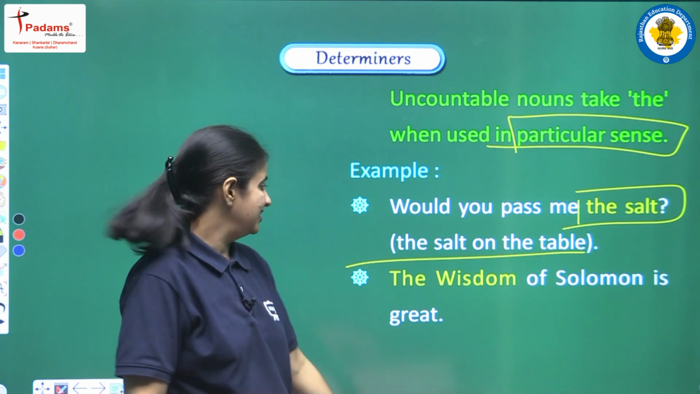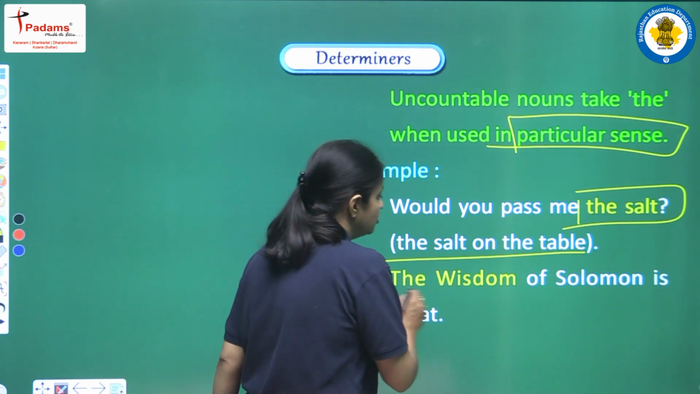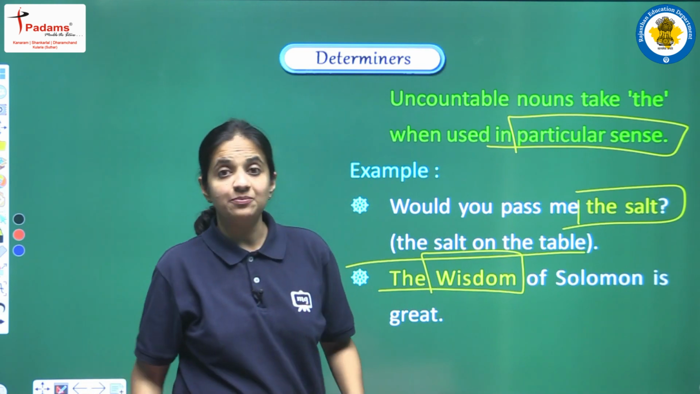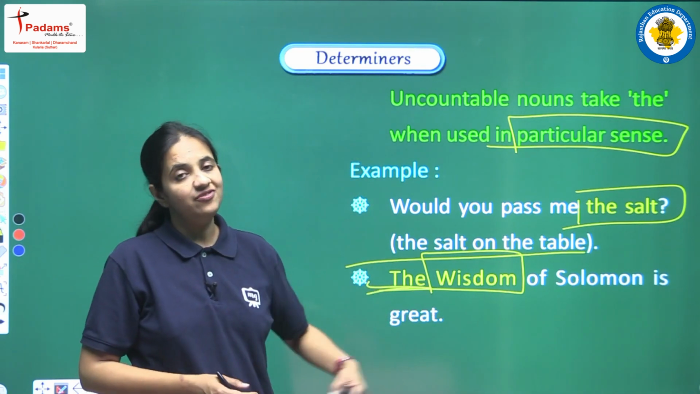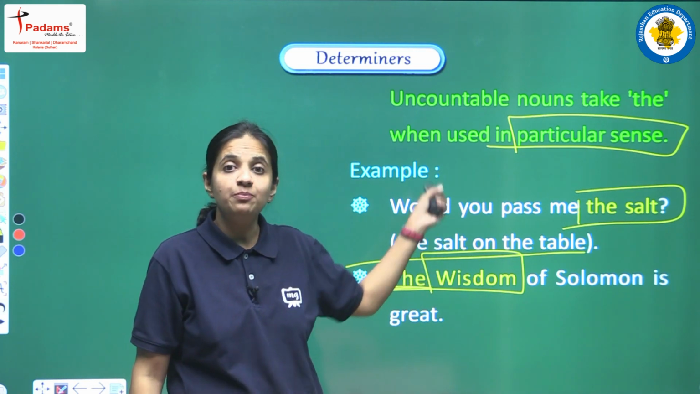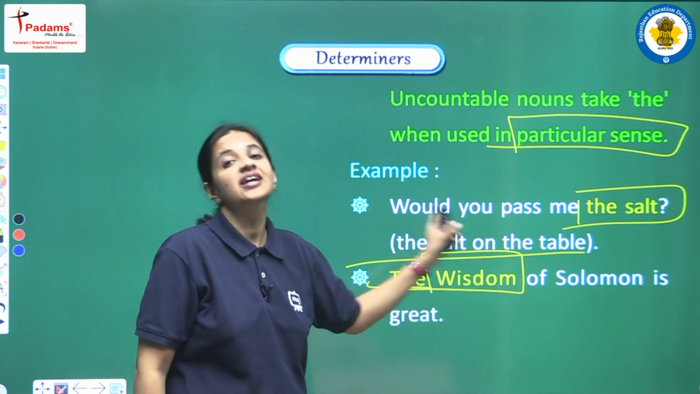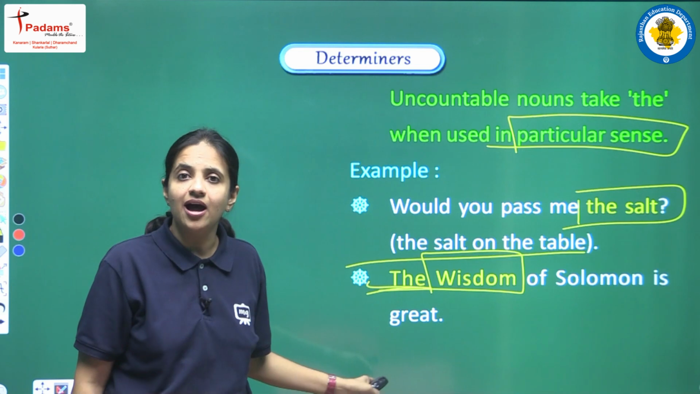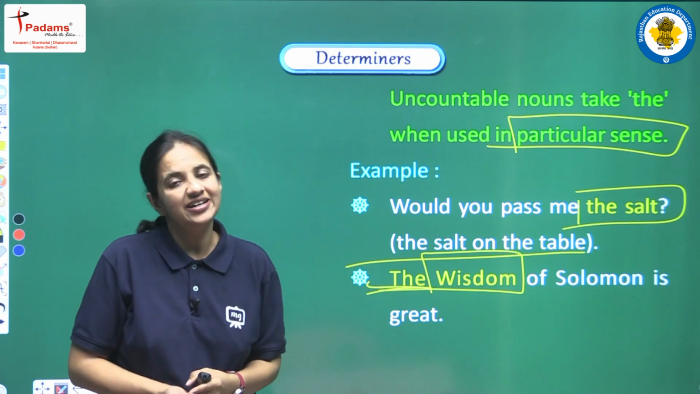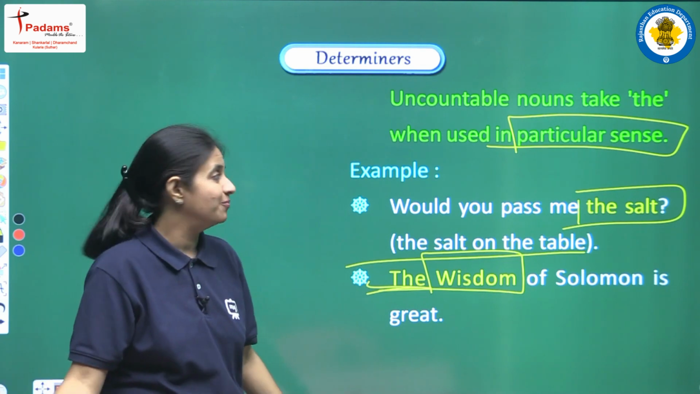Next is: the wisdom of Solomon is great. So now we have wisdom, that is an abstract noun, but here we have the article. Why? Because here we are talking about one particular person's wisdom. This is the reason we are using the article here before the abstract noun, right? So this is the exception that you have to always remember, and be very careful about.